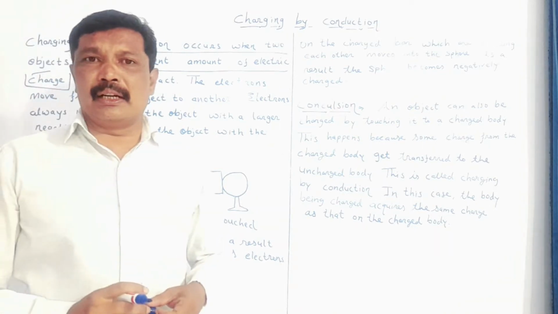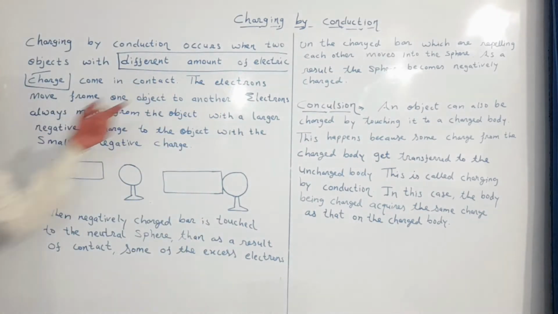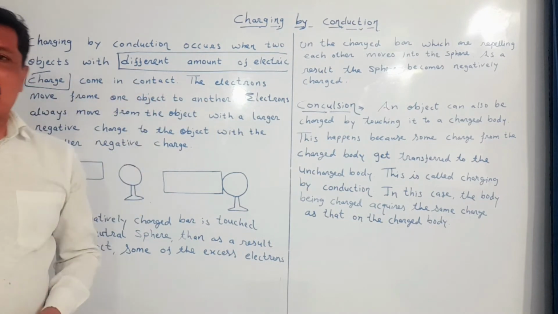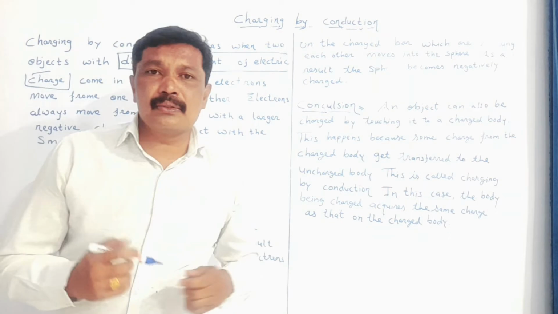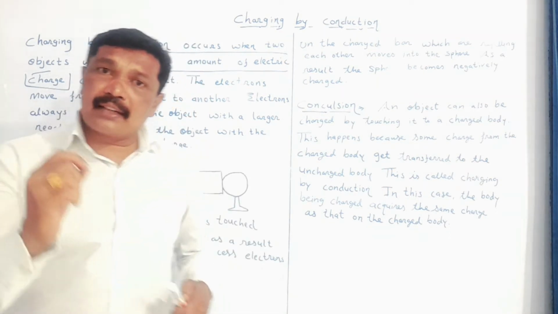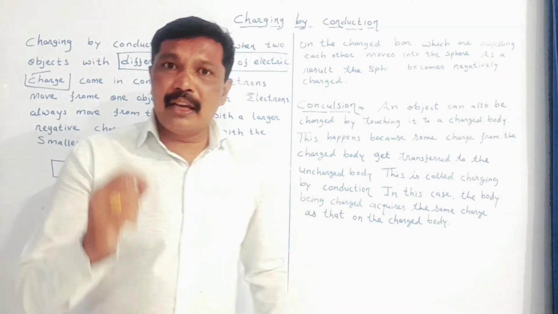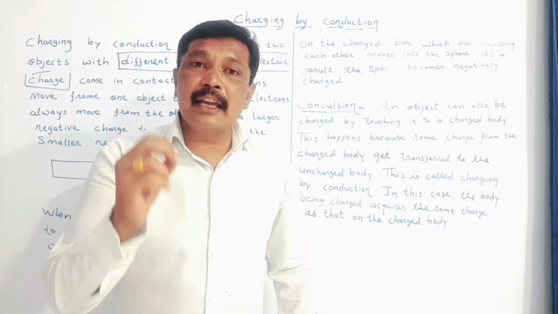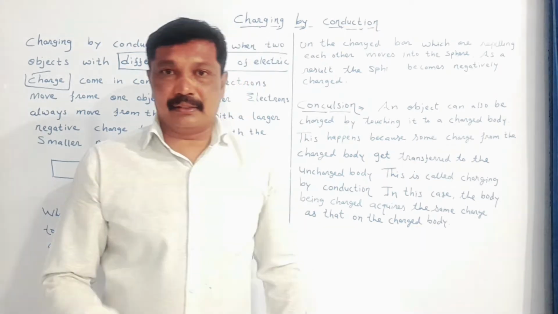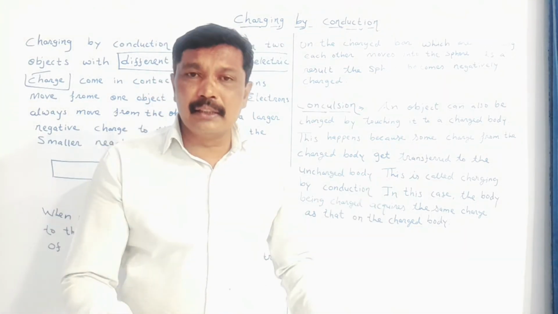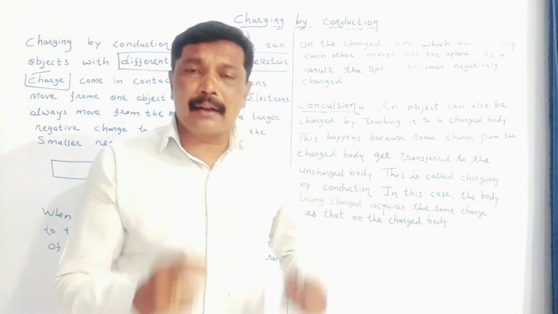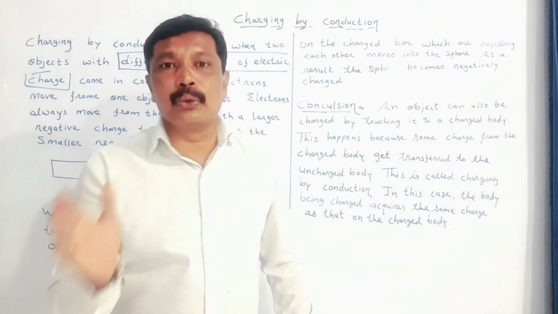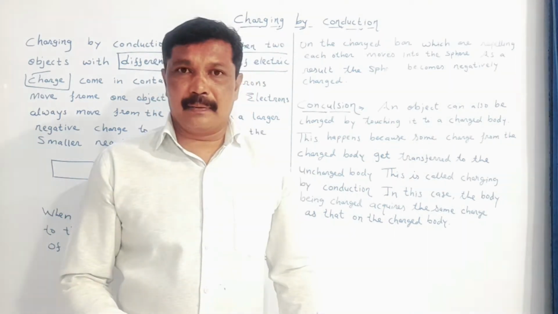Then my dear student, the electrons move from one object to another object. In charging by conduction, we are going to take two bodies which do not have the same number of electric charges. When these two bodies are brought in contact, then there is flow of electrons from one object to another object.